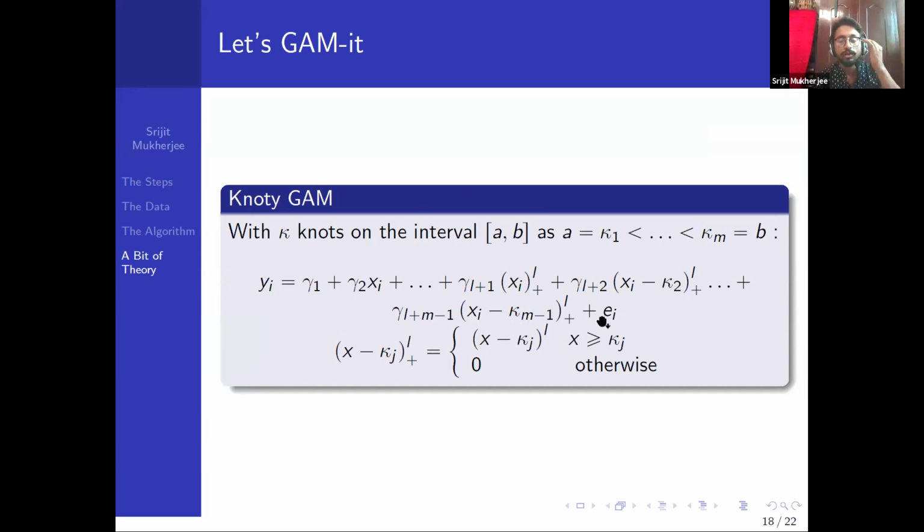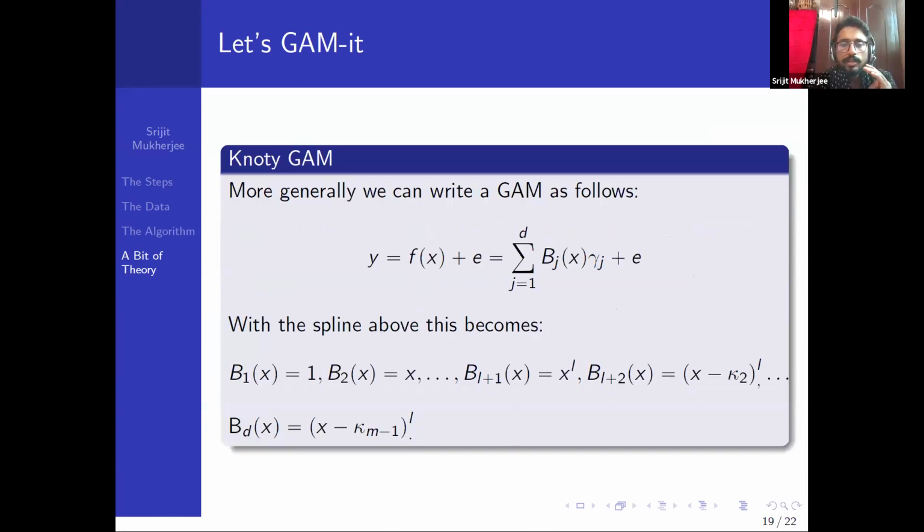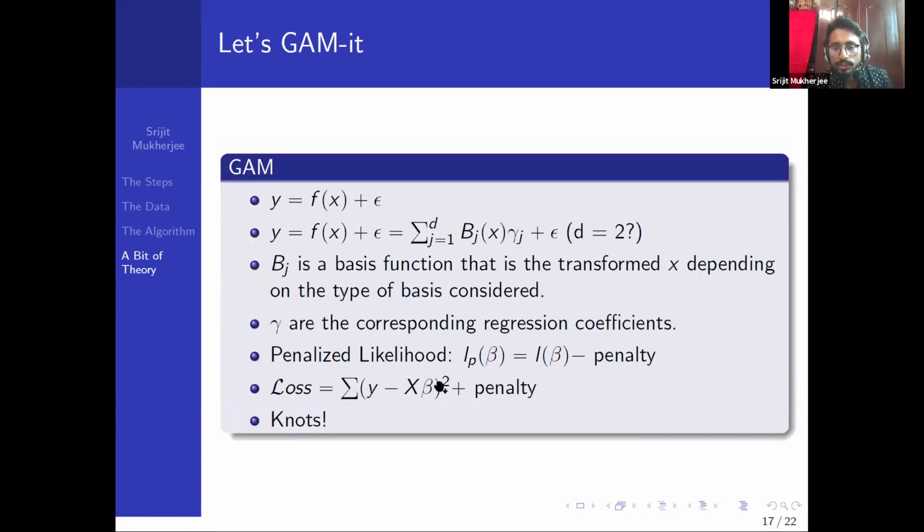I don't want to make it mathematically hard, as I promised, so I just tell you the idea of what is really happening. There is a knot estimation part and a parameter estimation part. The basis functions are polynomials, and we estimate these gamma j's by minimizing a penalized loss, so that we don't end up with a very large number of parameters while also reducing the actual loss.